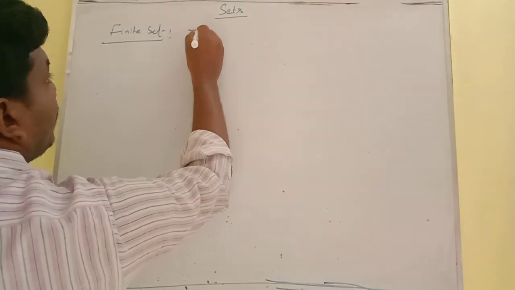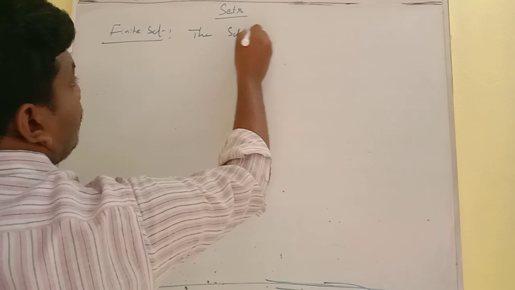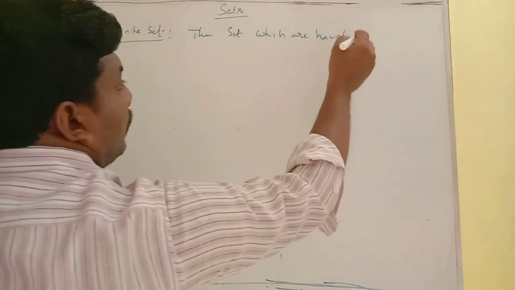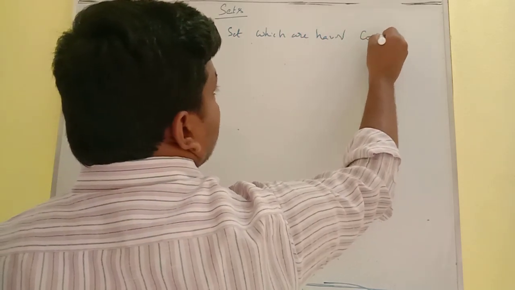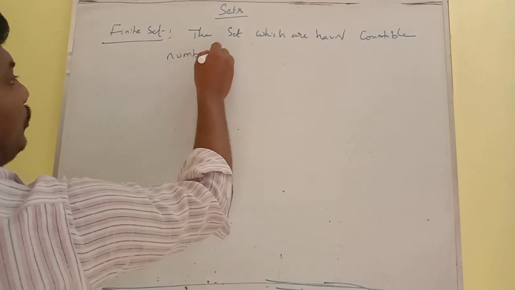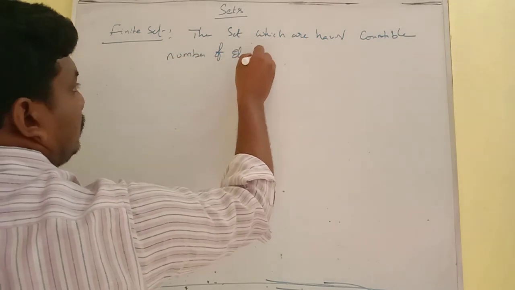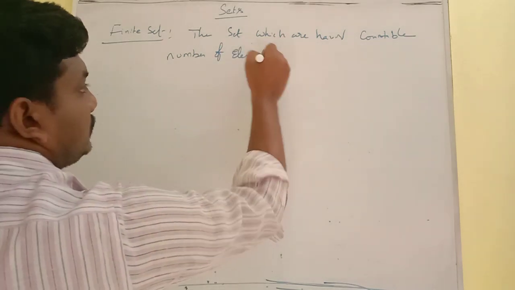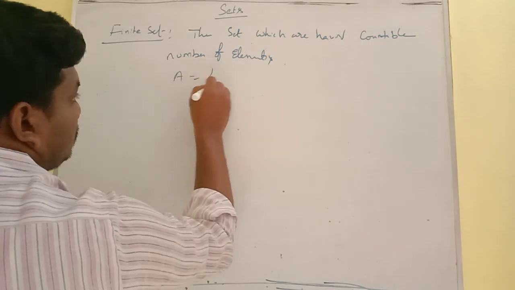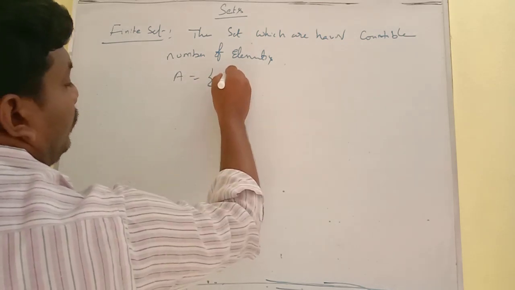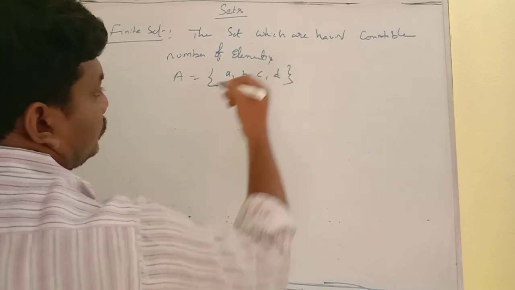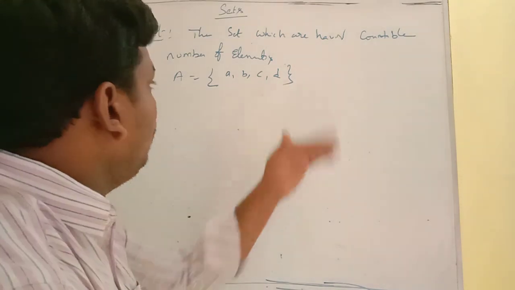The set which has a countable number of elements is called a finite set. Suppose A is equal to the set of a, b, c, d. The set should be closed. This is called a finite set.